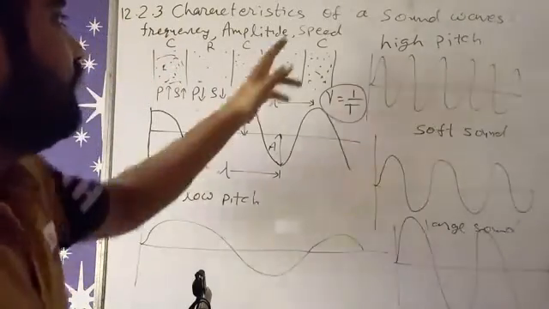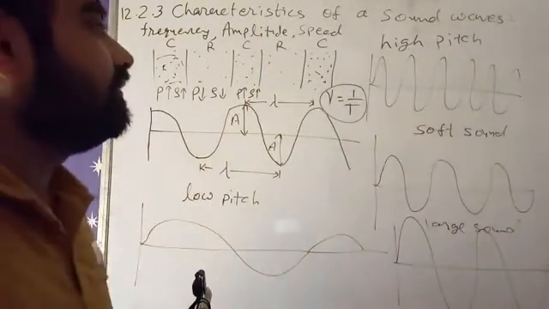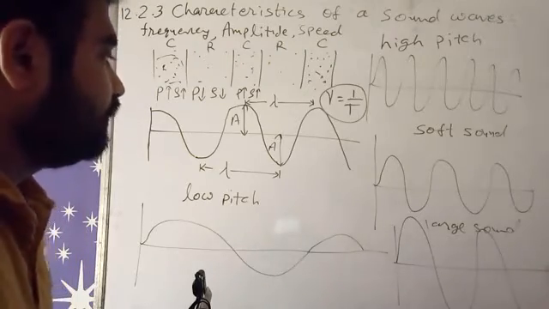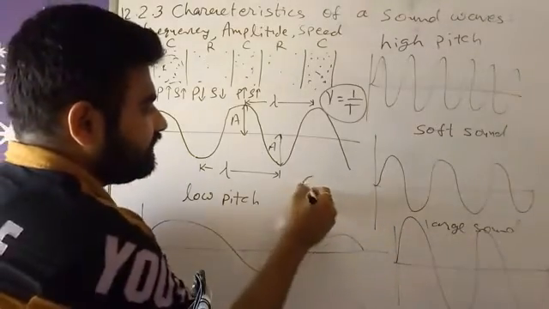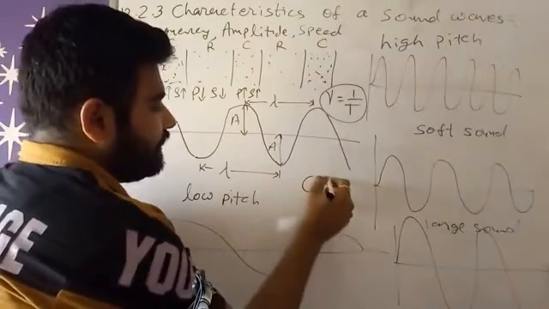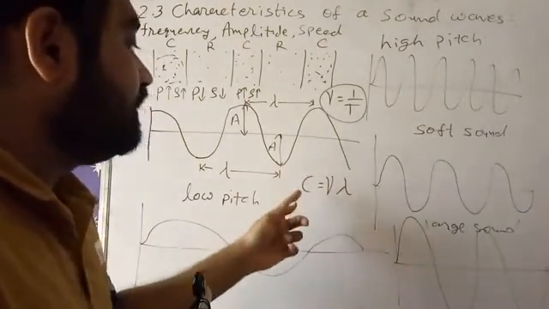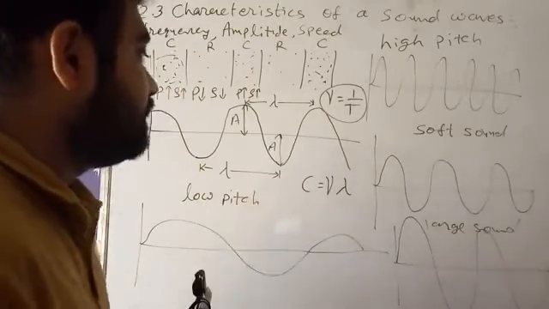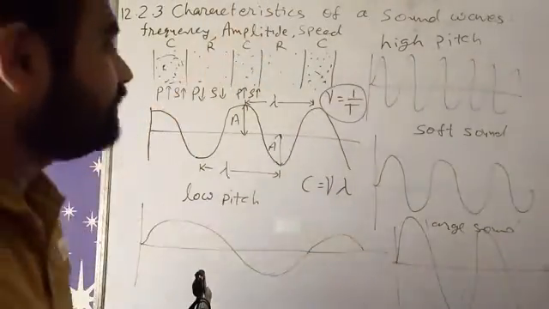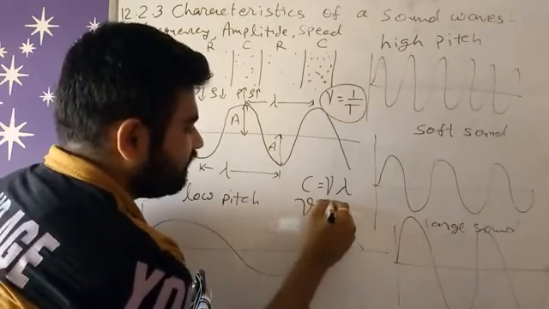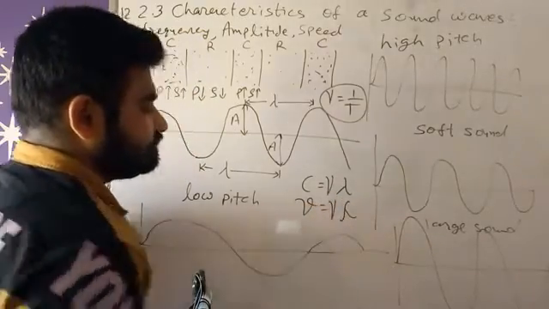Okay. Now what is the speed of the propagating wave? We know that c is equal to nu lambda. That is the formula. What is c? C is the symbol for the speed of light, but here we are talking about sound speed, so I have to write v is equal to nu lambda, right?